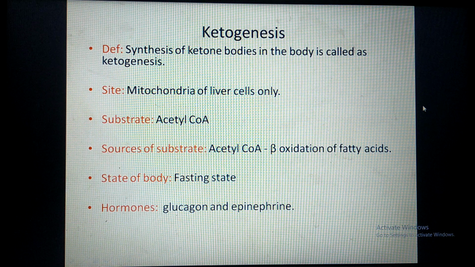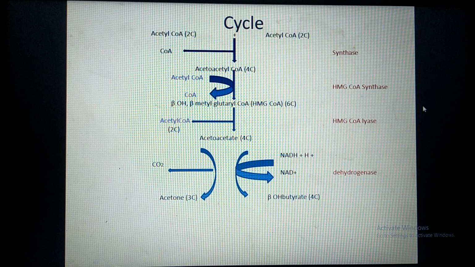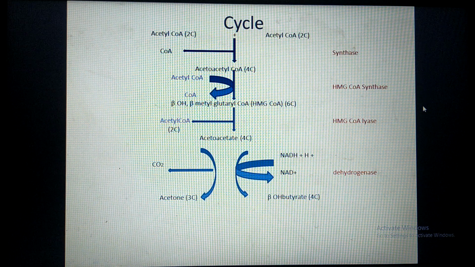Ketogenesis takes place in the fasting state of the body, and the hormones responsible for ketogenesis are glucagon and epinephrine. So this is the ketogenesis pathway. It is a very simple pathway. It occurs in 3 steps. First, 2 molecules of acetyl CoA with 2 carbon atoms each condense to form acetoacetyl CoA with the help of enzyme acetoacetyl CoA synthase.